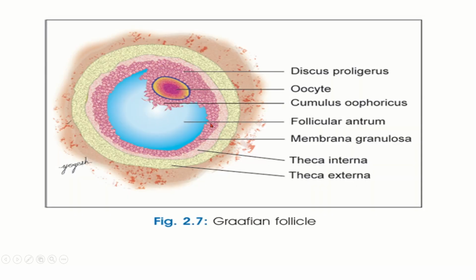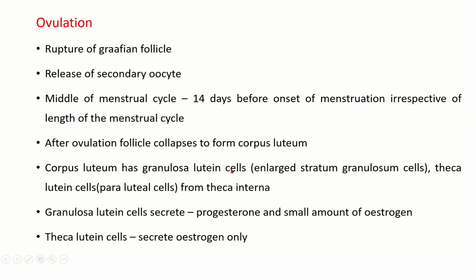You can see here, this is the theca interna, from which theca lutein cells will form. So from the granulosa and from the theca interna, these two cells will contribute to the formation of the corpus luteum. Granulosa lutein cells will secrete progesterone and a small amount of estrogen, whereas theca lutein cells will secrete only estrogen. This will be for your next entrance.